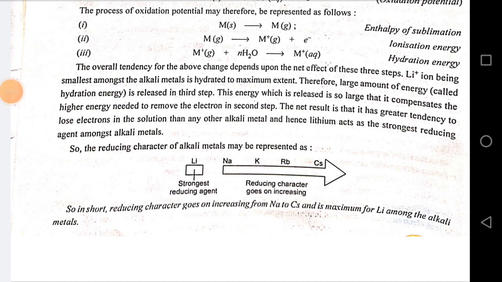The net result is that it has greater tendency to lose electron in the solution than any other alkali metal, and hence lithium acts as the strongest reducing agent amongst alkali metals. So the reducing character of alkali metals is represented as: lithium the strongest reducing agent, and from Na to cesium the reducing character goes on increasing.